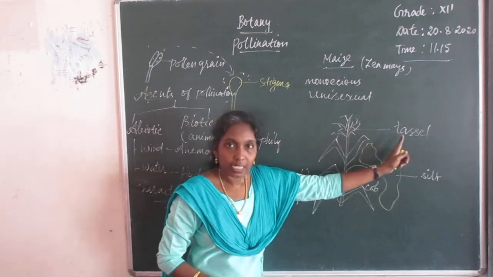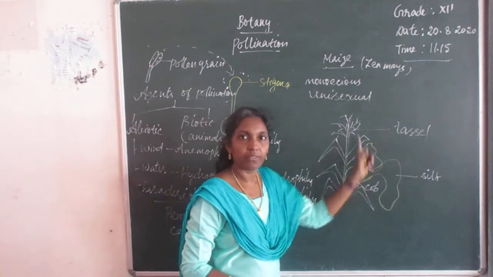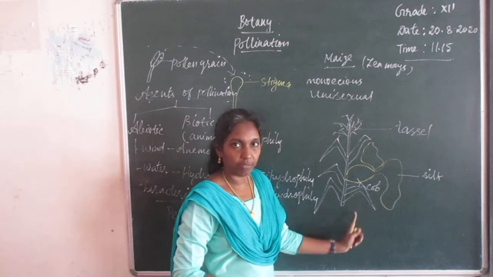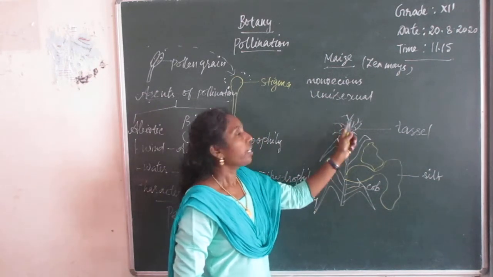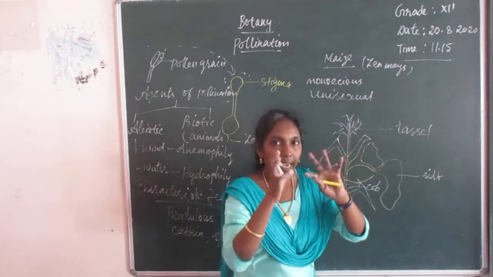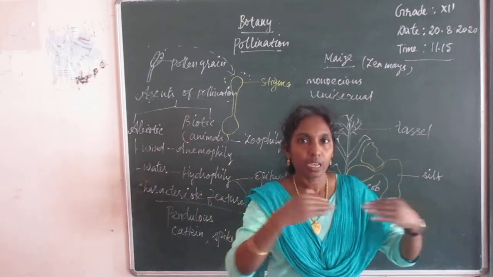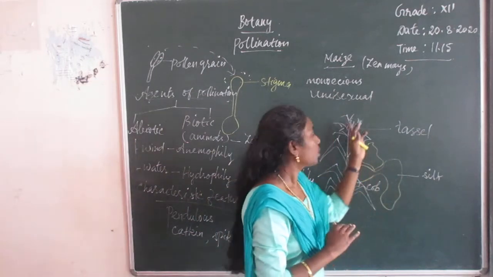This is the tassel. Monoecious plant consists of male and female flowers in the same axis, same inflorescence axis. And the mechanism is: when the wind blows, this maize flower, it is not lightweight. The pollen grains are heavy. So the light breeze cannot carry this pollen grain.